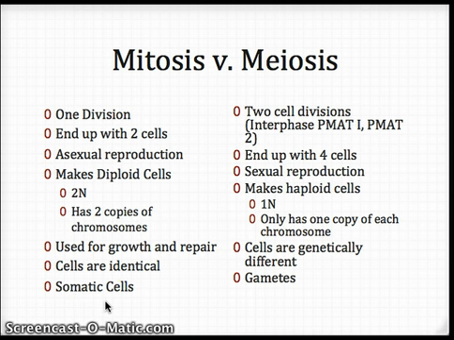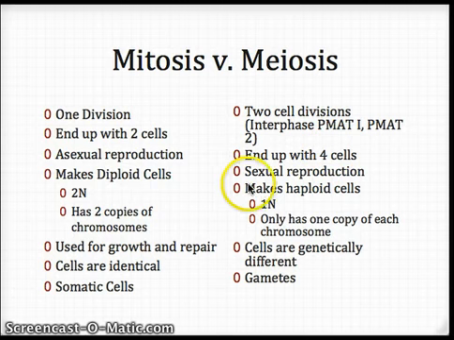Okay, now meiosis, we'll talk about what meiosis is and why it's important here in just a second, but it's always good to have a comparison t-chart to come back to. Okay, so in meiosis, we're going to divide the cells twice. So we're going to have interphase, prophase, metaphase, anaphase, telophase 1, then prophase, metaphase, anaphase, telophase 2. So instead of just going through that cycle once, we're going to go through it 2 times. Instead of 2 cells, we're going to get 4.